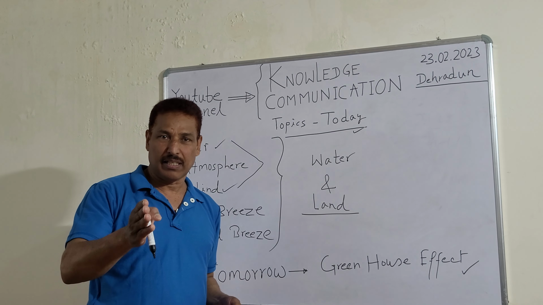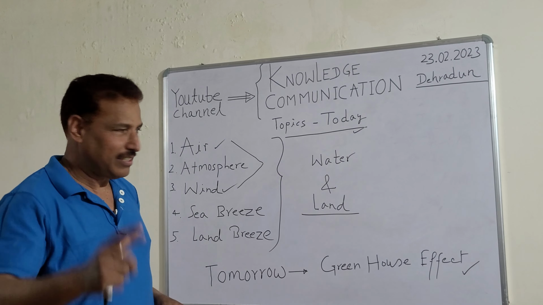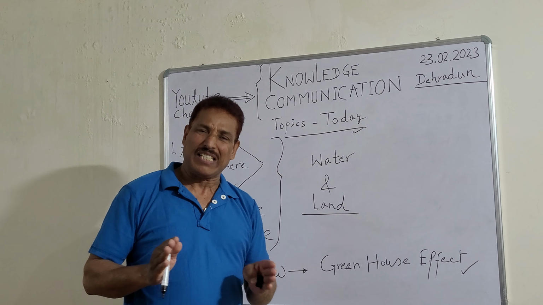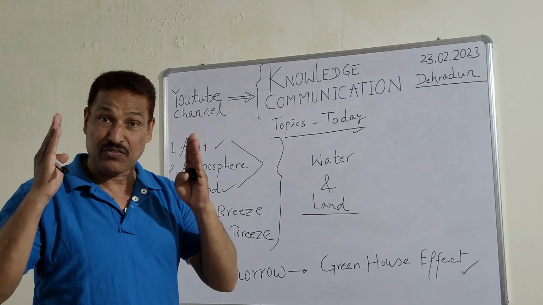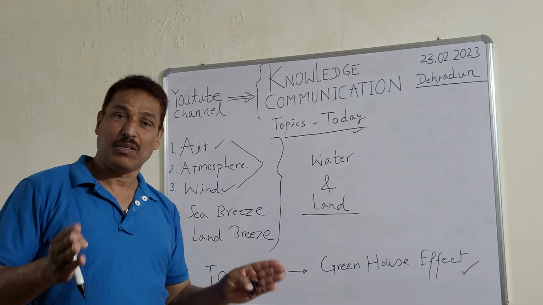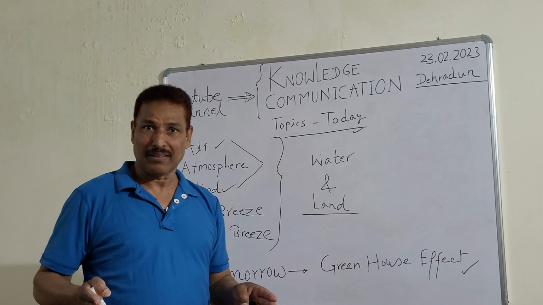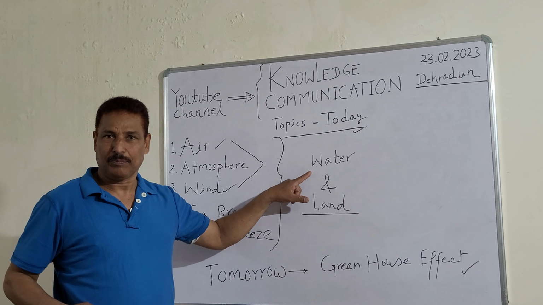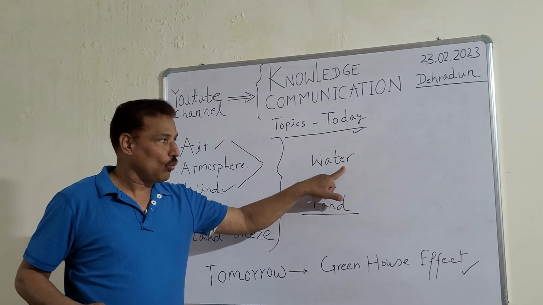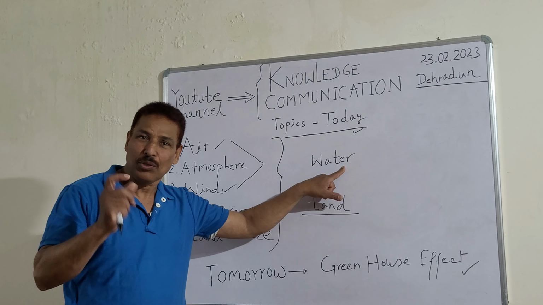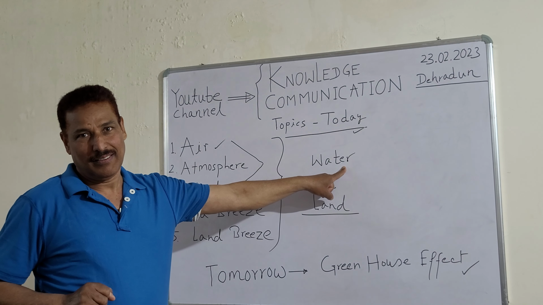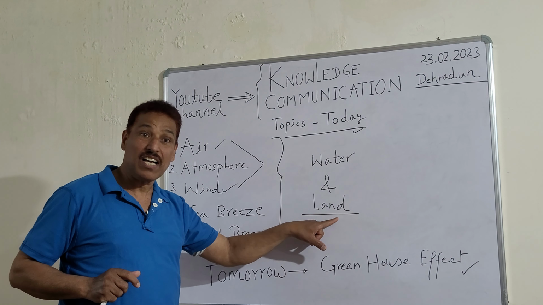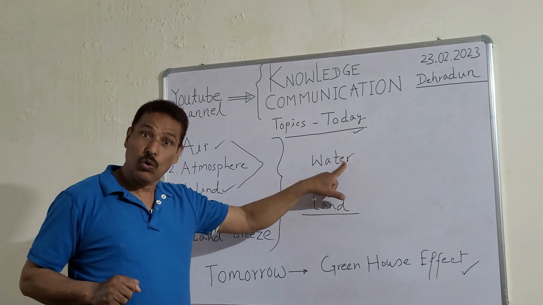Before describing the sea breeze and land breeze, I must tell you one very interesting thing. Water and land. Actually, water has certain specific qualities, specific features, which make the water very usable for human beings and the entire living world, I must say. Water cools slowly, and land cools fast. Land is fast while cooling. Water is slow while cooling.